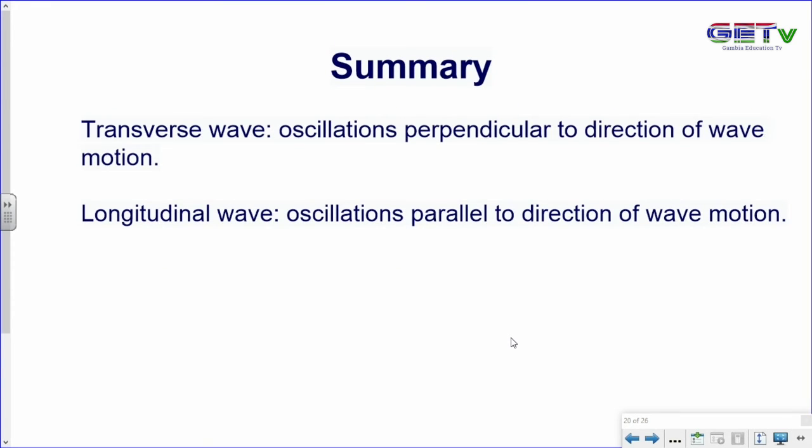And we also defined the transverse wave. We said the oscillation is perpendicular to the direction of wave motion. It is the type of wave in which the mode of vibration and propagation are at right angles to one another. And the other one is the longitudinal wave. In a longitudinal wave, they are parallel, in the same direction.